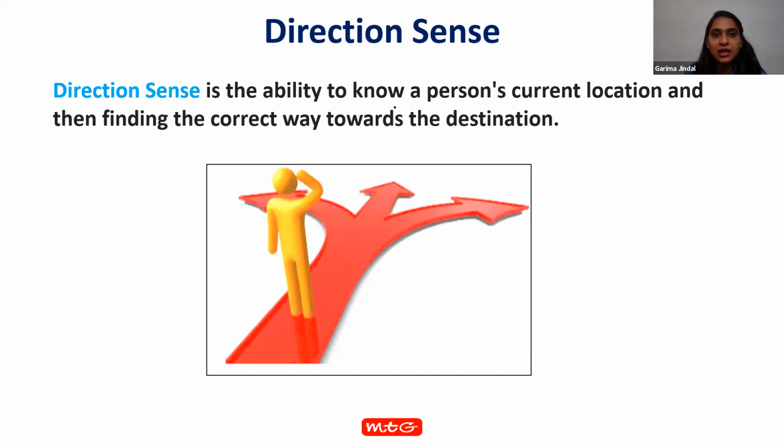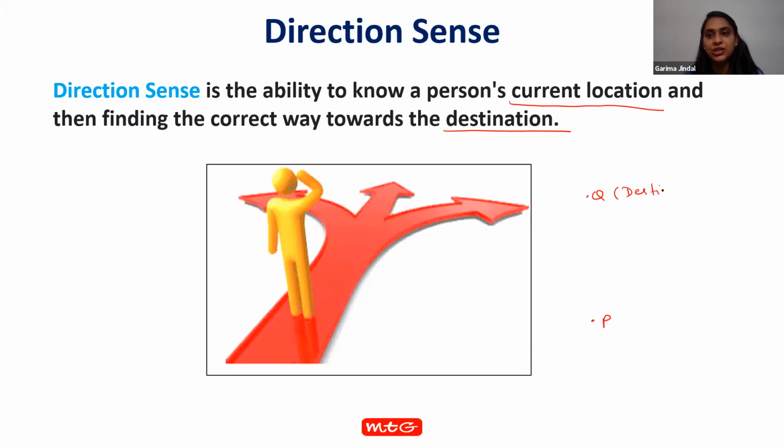Now, what is direction? Direction sense is the ability to know a person's current location and then finding the correct way towards the destination. See how? Suppose P is my current location, and Q is my destination.